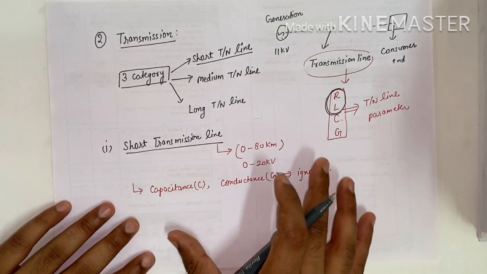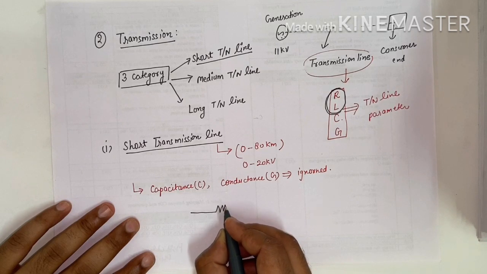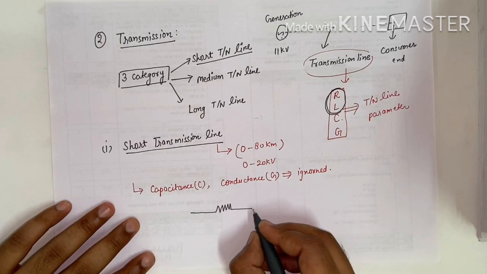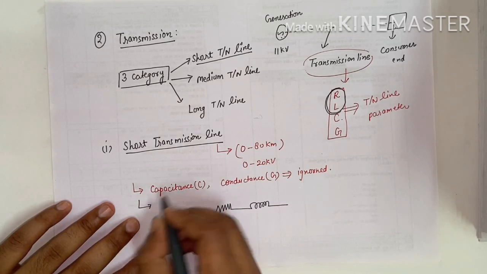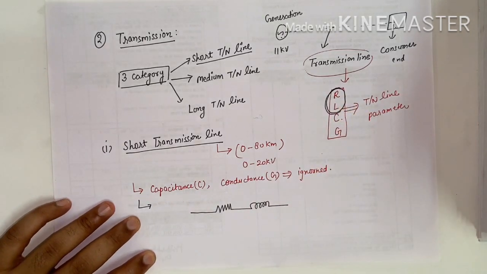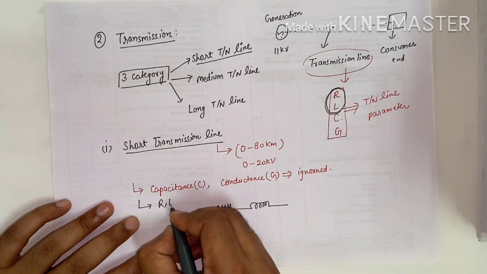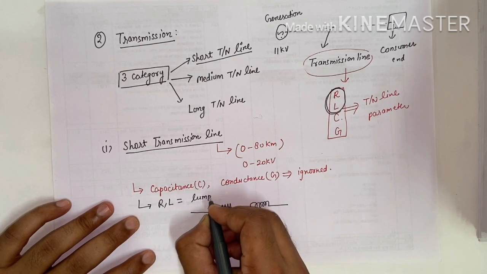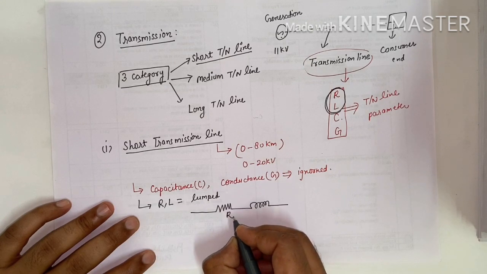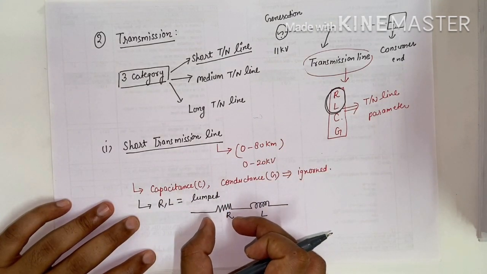Now we will see the equivalent diagram of a short transmission line. Suppose this is the equivalent resistance of the transmission line and this is the inductance. In the short transmission line we consider resistance and inductance in the form of lumped parameters. Lumped means that we consider the total resistance of the transmission line at a single point.